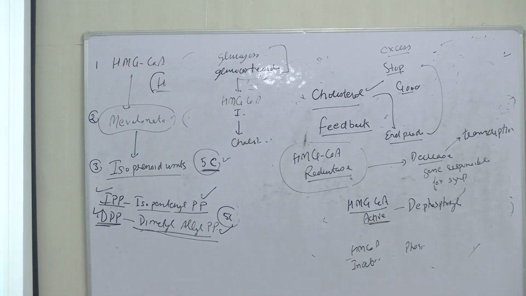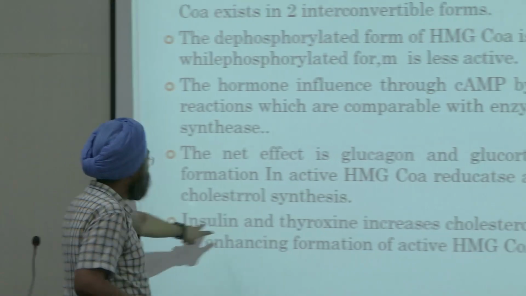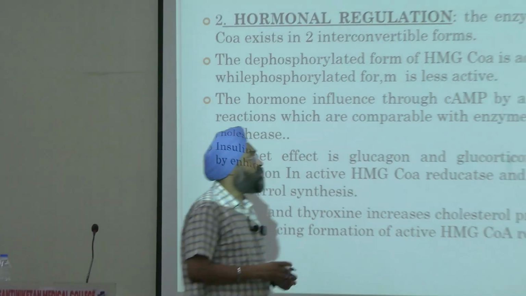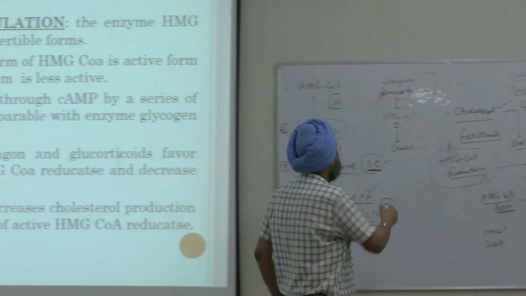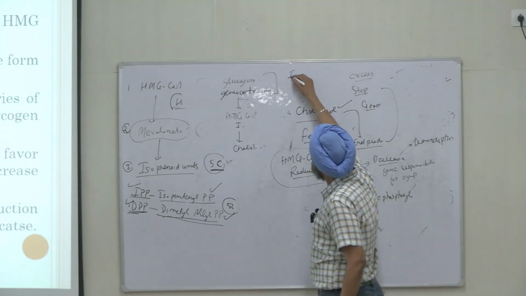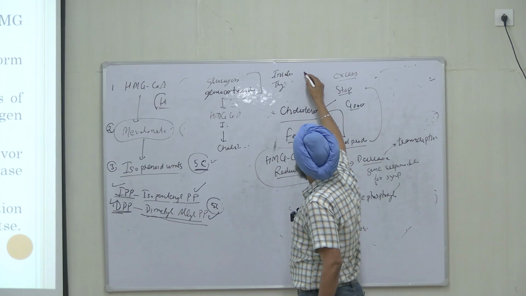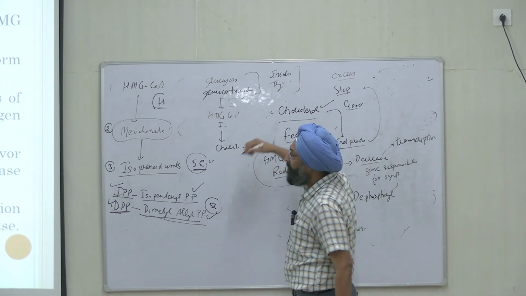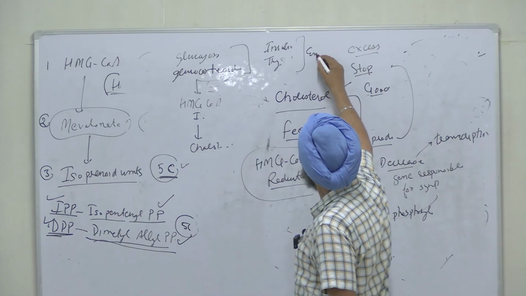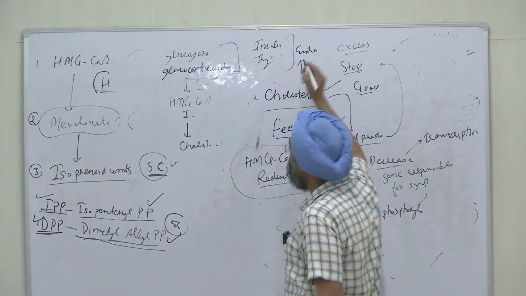And the other two, insulin and thyroxine, increase cholesterol production. Insulin and thyroxine, what will happen? They will enhance or increase the formation of the active form.